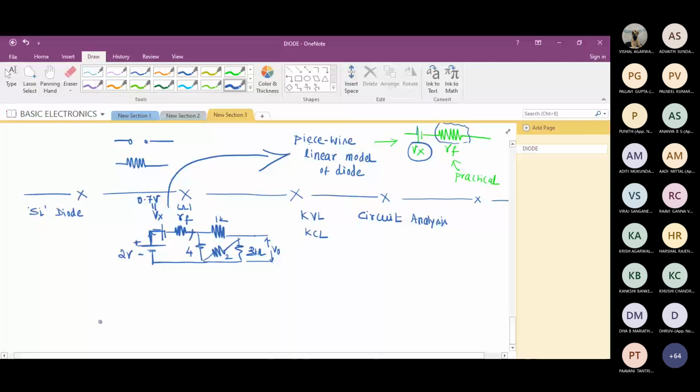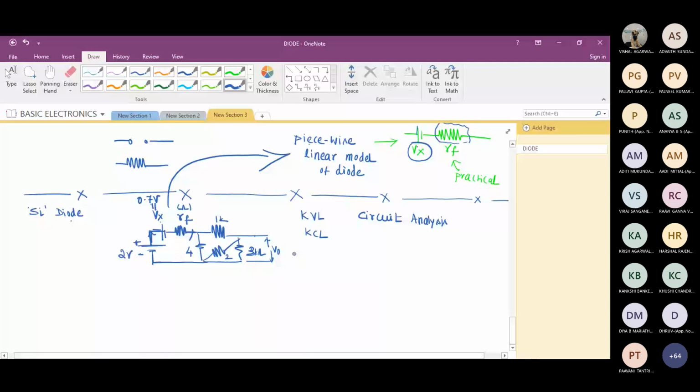If I go and buy a silicon diode from a manufacturer, what are you going to do? You're going to check the sheet. In the sheet, it will be mentioned 0.7 volt. What is this RF value? All those things will be mentioned. Once I get that, just replace the diode in the circuit by its equivalent piecewise linear model, work it out and get the voltage.